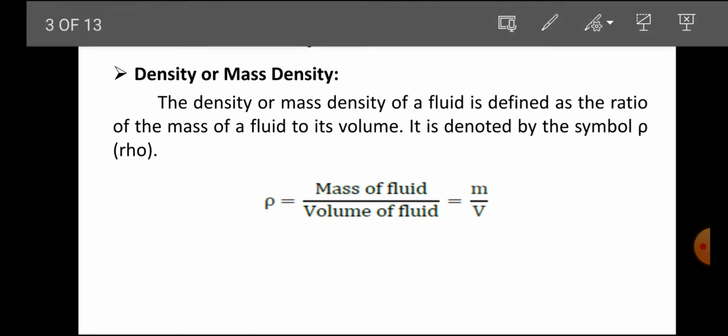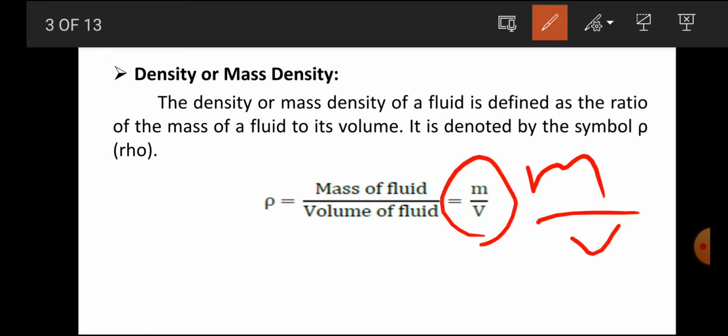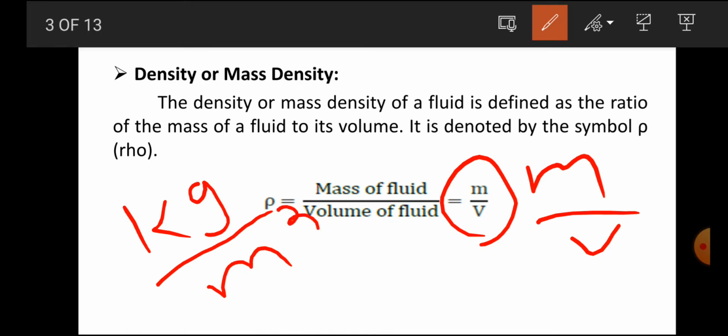Now you can see here, what is the mathematical equation of density? The mathematical equation of density is equal to mass upon volume. You can see here, this is mass upon volume. Now what will be the unit of density, or mass density? The SI unit of mass is kg, and the unit of volume is meter cube. So the unit of density is kg per meter cube.